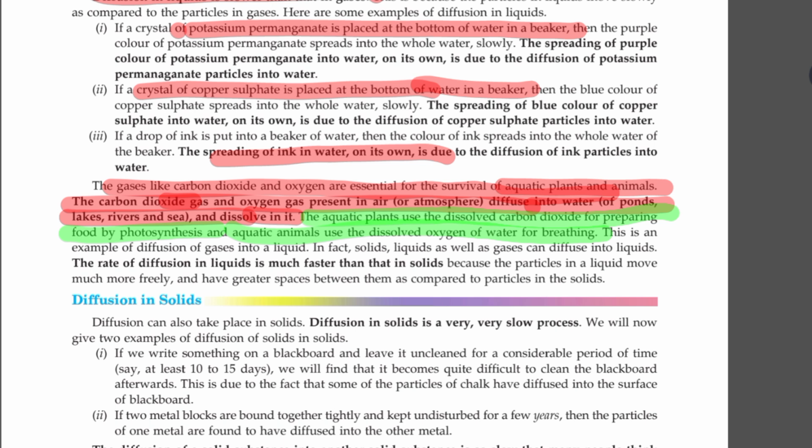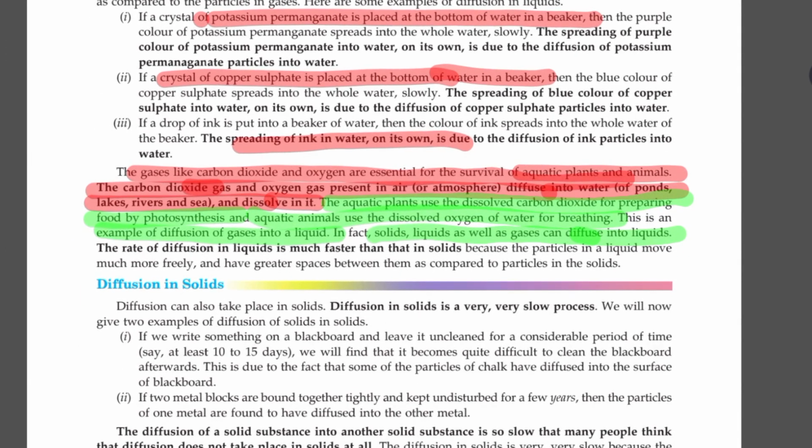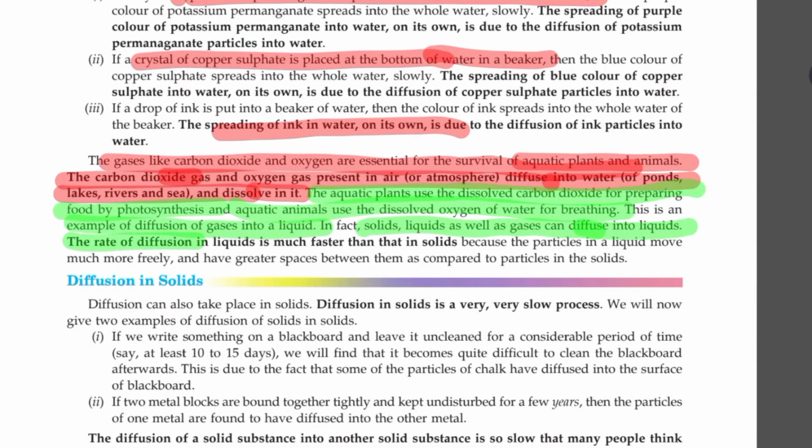This is an example of diffusion of gases in liquids. In fact, solids, liquids, as well as gases can diffuse into liquid. I have already mentioned that solids diffuse into liquid, a liquid will diffuse into liquid, and a gas will also diffuse into liquid. The rate of diffusion in liquid is much faster than that in solids.